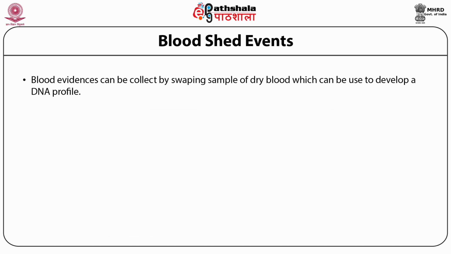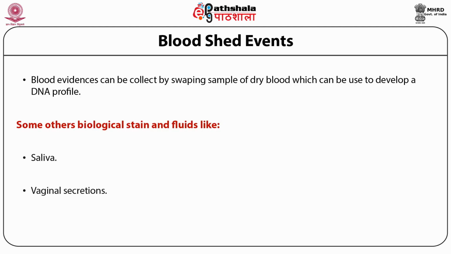Blood evidence can be collected by swabbing samples of dried blood, which can be used to develop a DNA profile. Some other biological stains and fluids include saliva, vaginal secretion and seminal fluid.